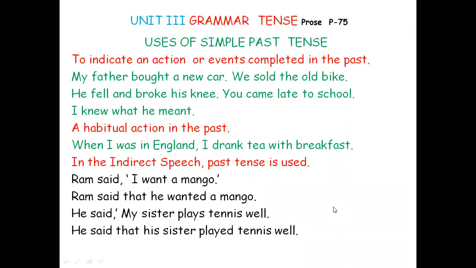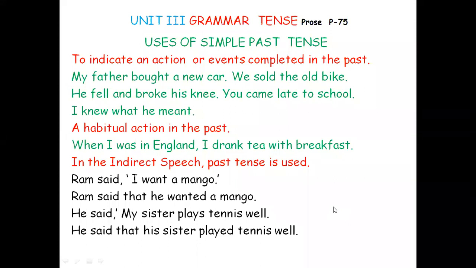Sold. Simple past. He fell and broke his knee. Fell is one past form, broke is another form. And then, you came late to school. Again, came. Here, buying, selling, falling, breaking, coming, knowing: everything is over. That action is over. That took place or happened in the past.